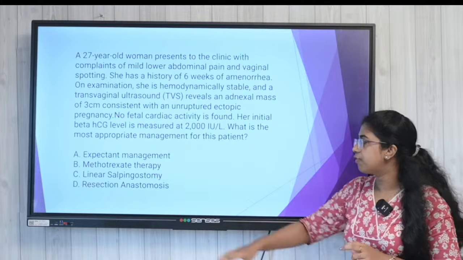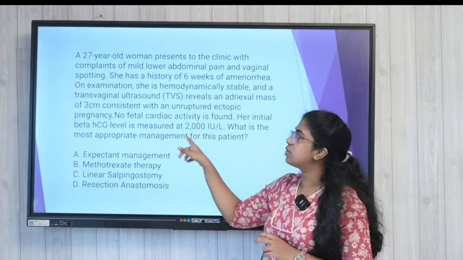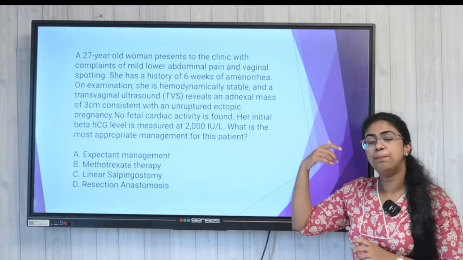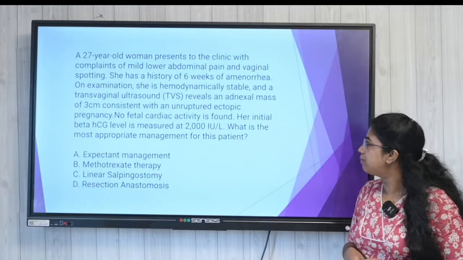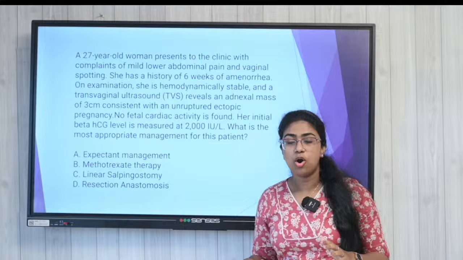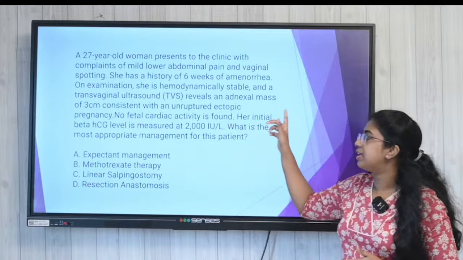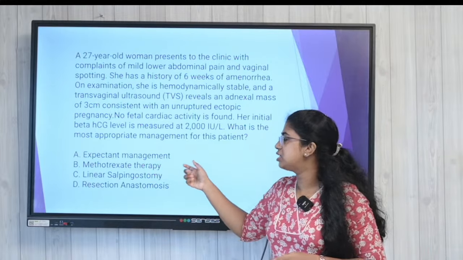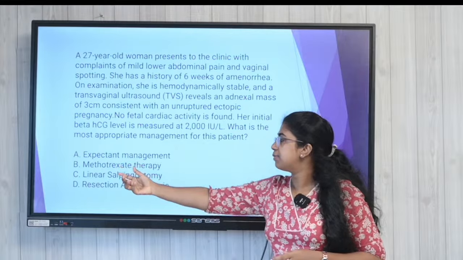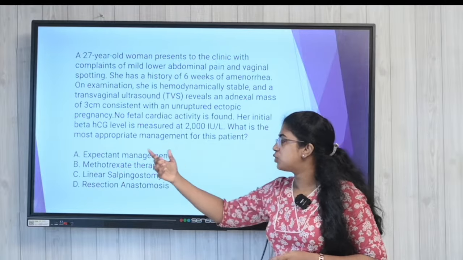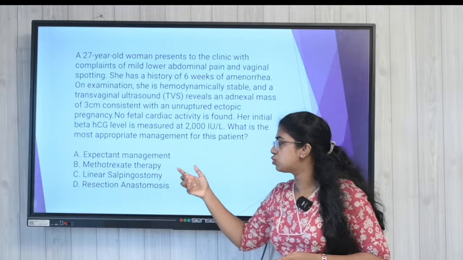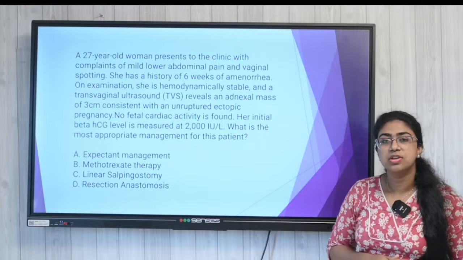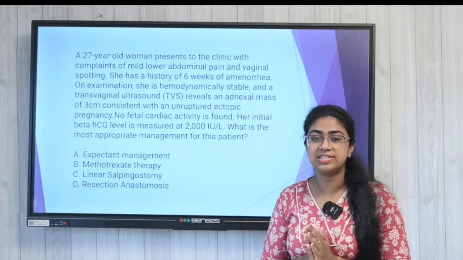Now, you see we have 4 options here. According to the question, we have a woman who is having bleeding, pain and amenorrhea, and there is no cardiac activity. On TVS, we also see there is an adnexal mass. Considering the options, option A is expectant management, option B is methotrexate therapy, option C is linear salpingostomy, and option D is resection anastomosis. So, what do you think is the answer to the question?